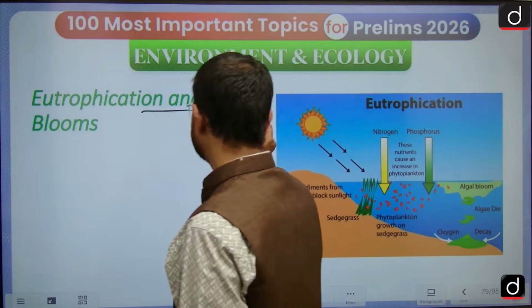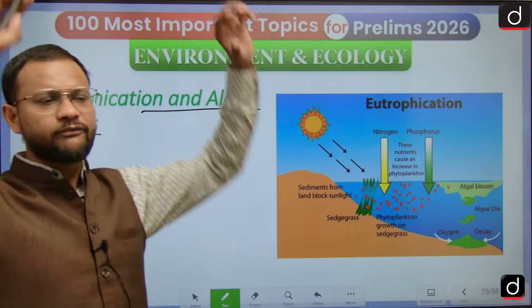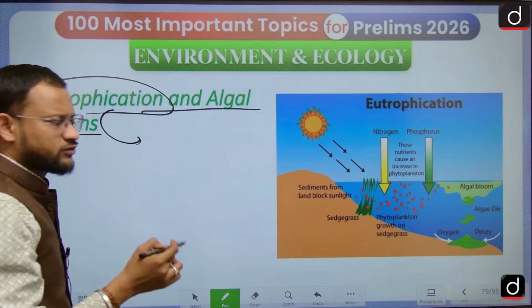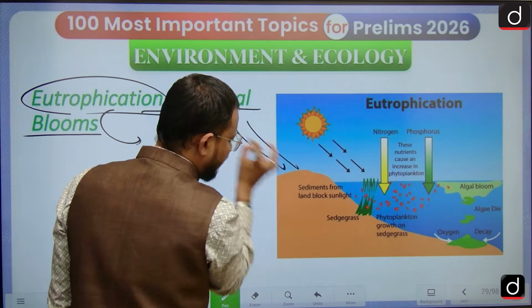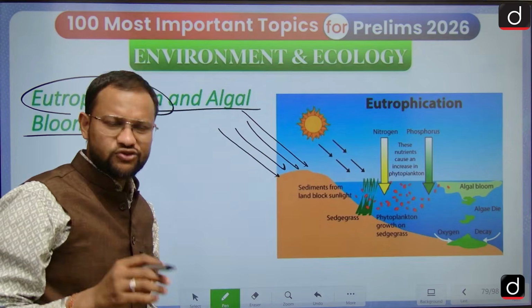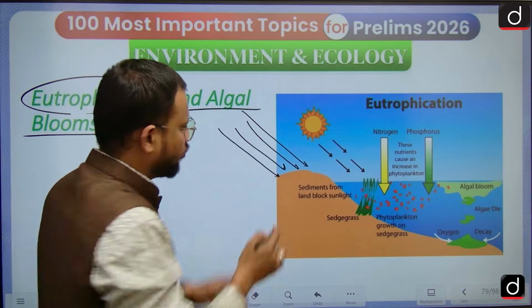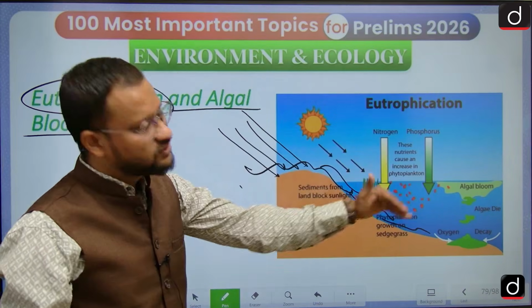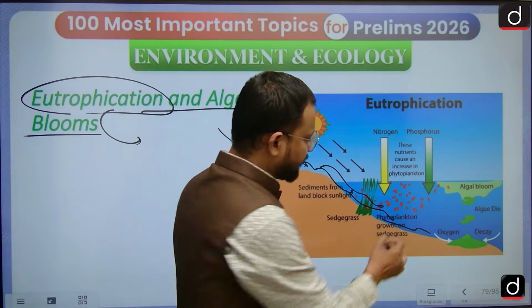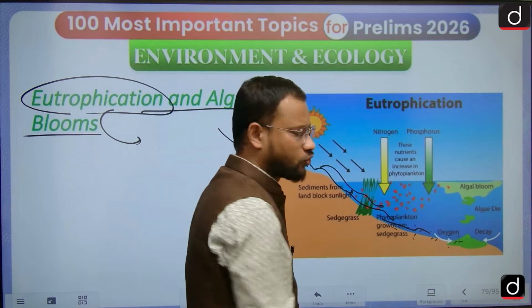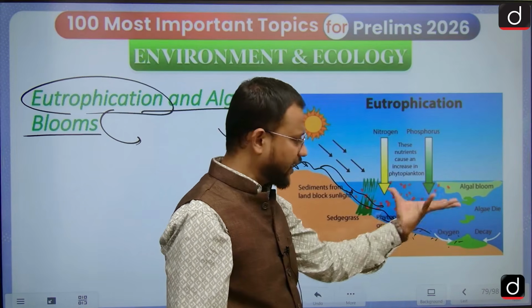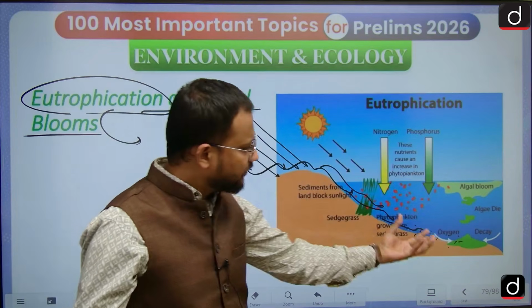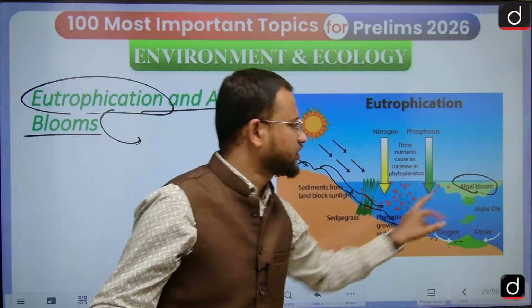Then eutrophication and algal bloom. Eutrophication, guys, is what? These are two concepts. Because of an excessive supply of nutrients to the soil from agriculture, or maybe some natural means also, surface runoff pushes these nutrients into the water body. The plants and algae need nutrients for their growth, so with this excessive nutrient supply, they start to grow. The algal mass or biomass has now grown considerably, and here the algal bloom phenomenon can be seen.